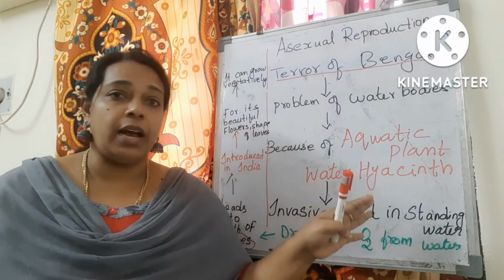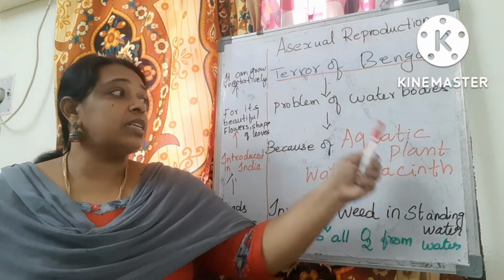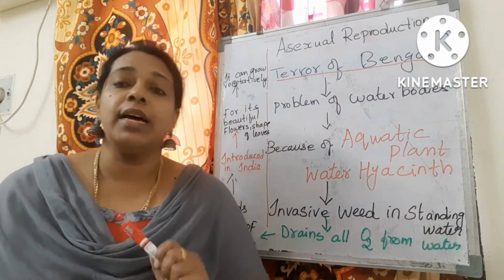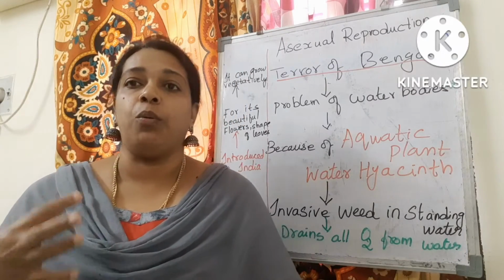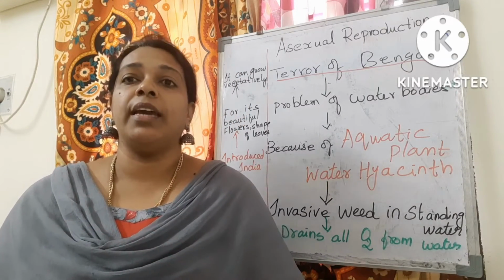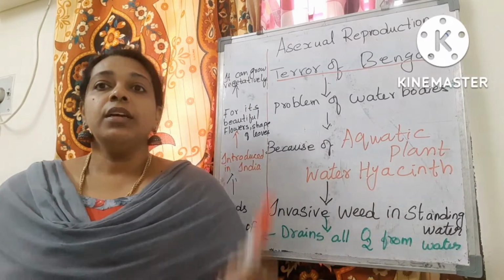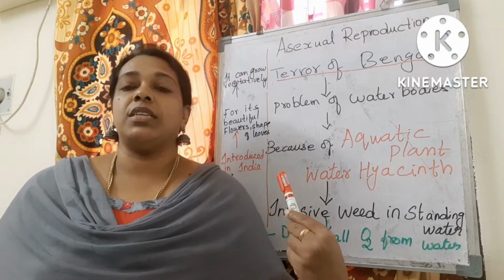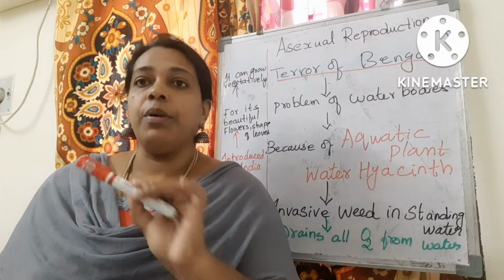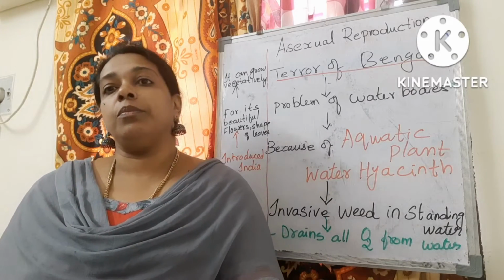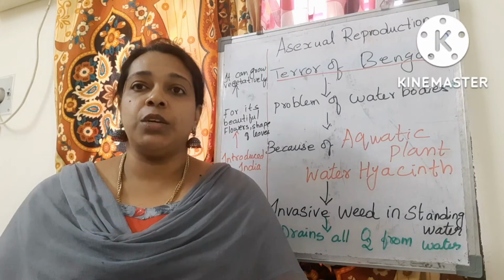Terror of Bengal, if they ask, you have to write the name water hyacinth, which is an invasive weed, which is an aquatic plant. What does it do? It takes off all the oxygen from the water so that the fishes are dying off. Fishes die because of this water hyacinth. It can be propagated vegetatively, and it can grow very fast, but it is very difficult to get rid of. So that's all about this vegetative reproduction.